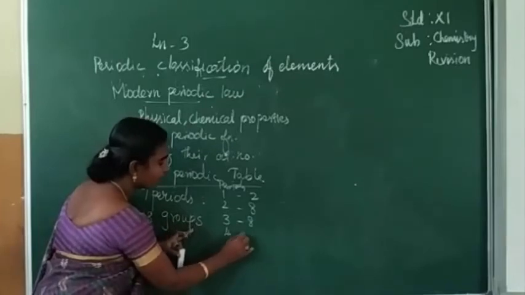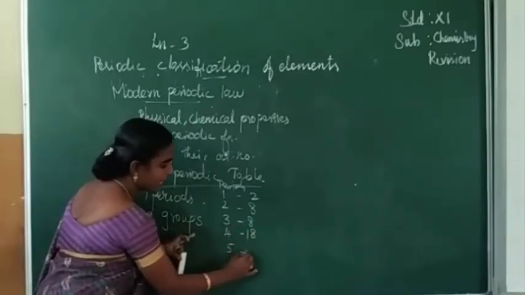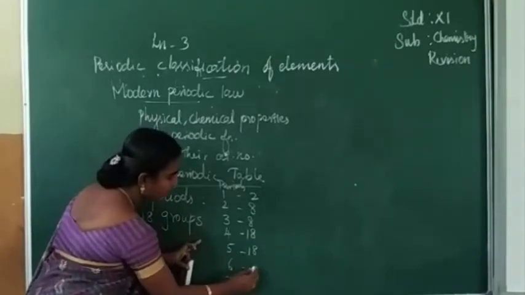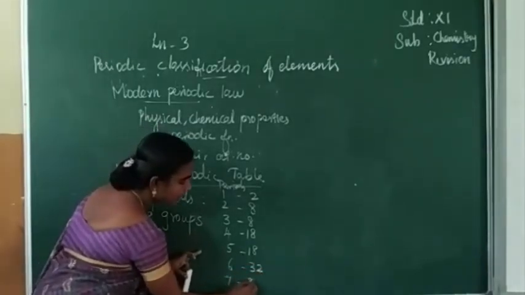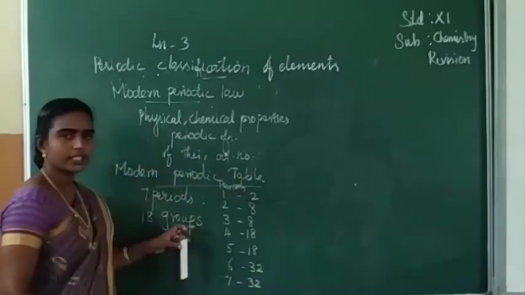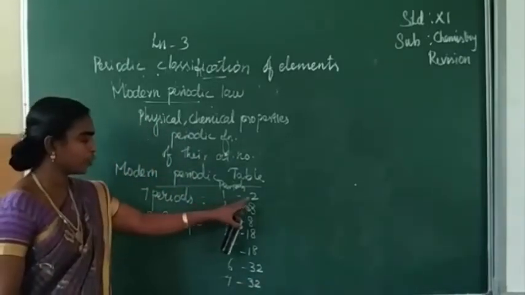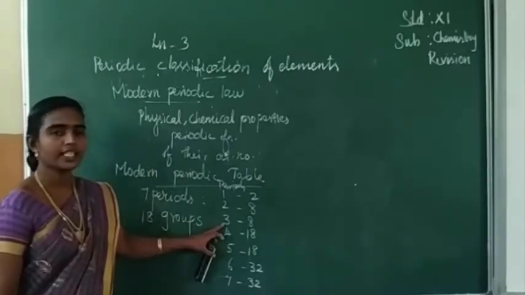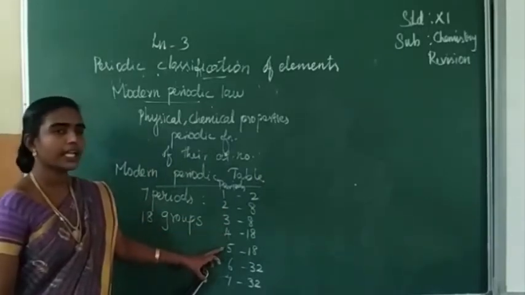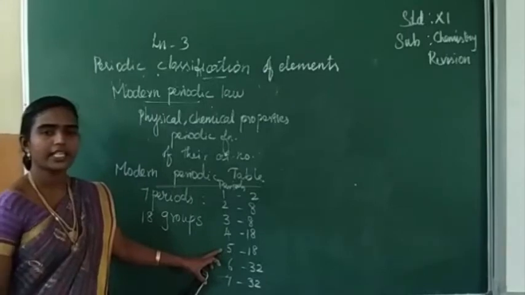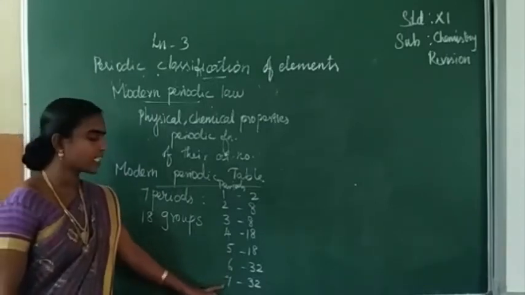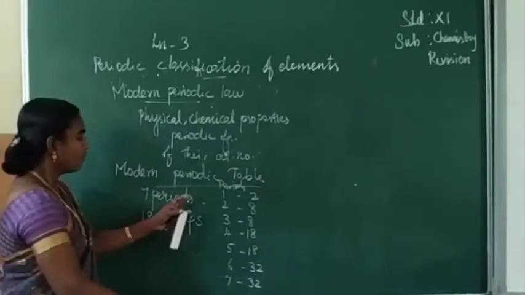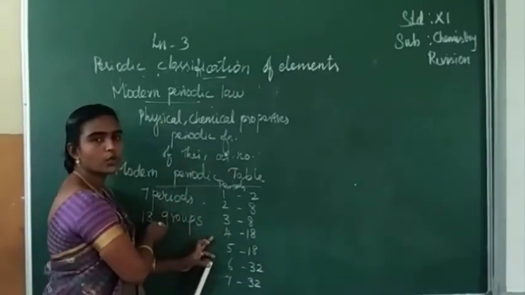The fourth and fifth periods have 18 elements each, and the sixth and seventh periods have 32 elements each. Okay, is it clear? So first period 2 elements, second and third periods 8 elements, fourth and fifth periods 18 elements, sixth and seventh periods 32 elements. Next we can see about the groups.